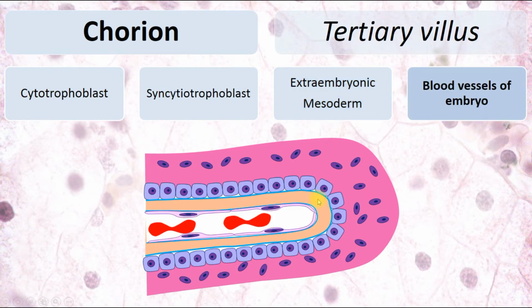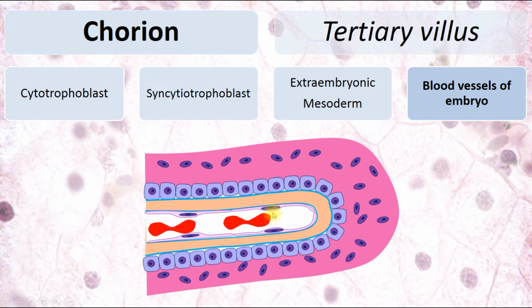And the tertiary villus includes cytotrophoblast, syncytiotrophoblast, extraembryonic mesoderm, and blood vessels of the embryo. So it's the 4th additional component. The tertiary villus is equal to the secondary villus plus blood vessels of the embryo,